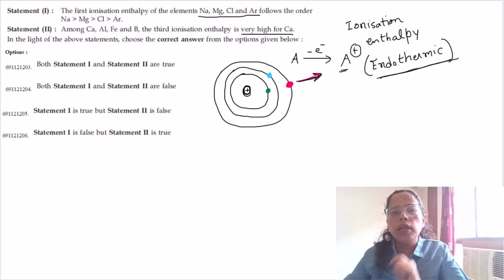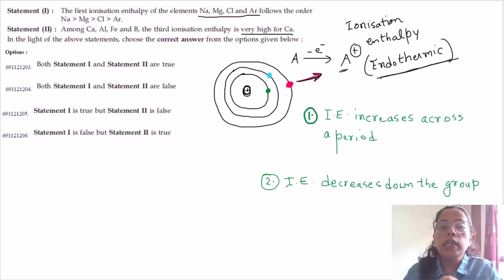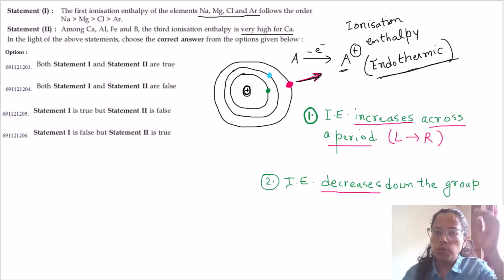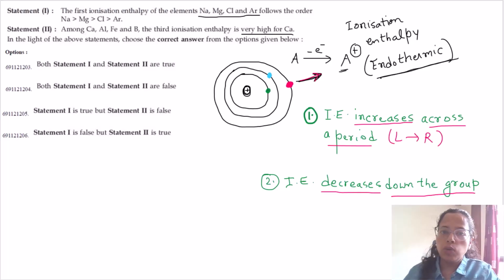And what about the periodic trends? The periodic trend says ionization energy increases across a period. Across a period means we move from left to right in a periodic table, then ionization energy increases, while ionization energy decreases when we move down a particular group from top to bottom. Okay, it decreases down the group.